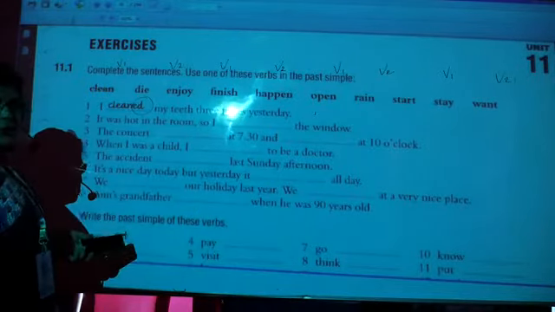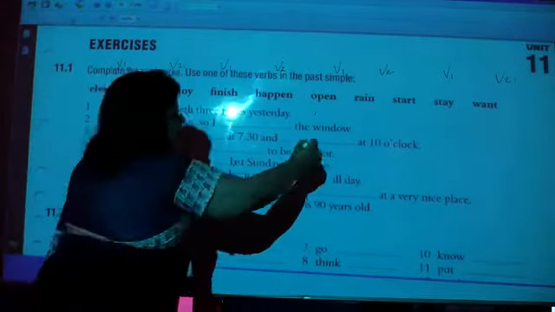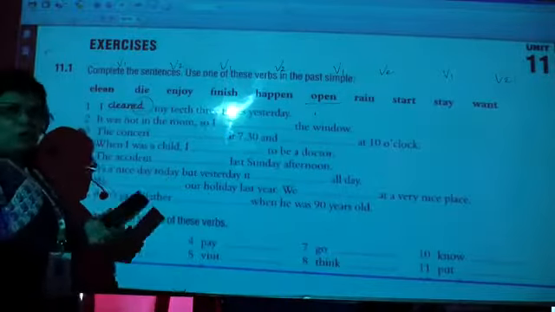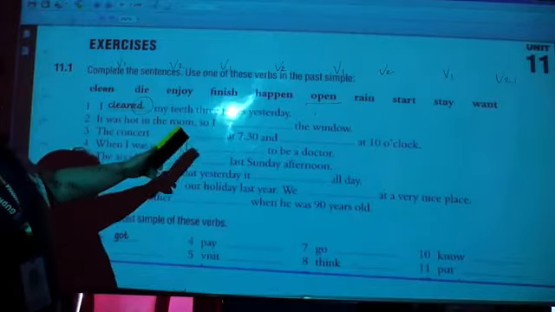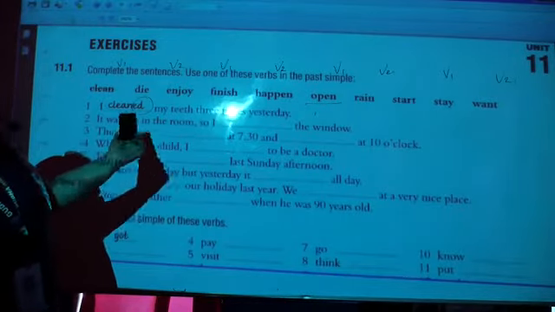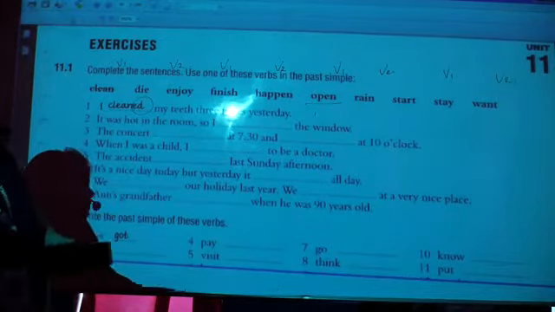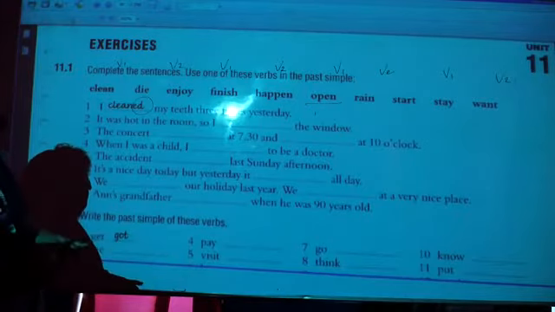It was hot in the room, so I dashed the window. What do you do when it is hot? You open. So open is here. What is the second form of open? Opened. The concert dash at 7:30 and dash at 10 o'clock. It started at 7:30 and finished at 10 o'clock.